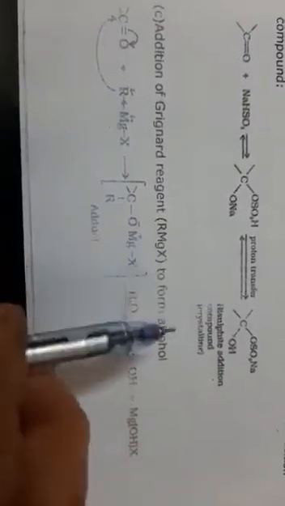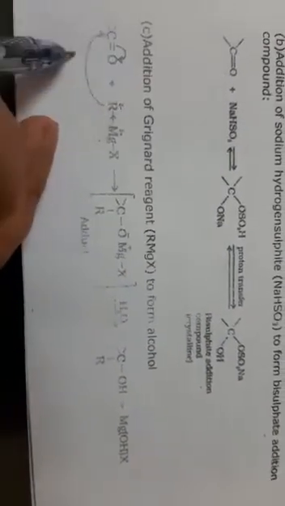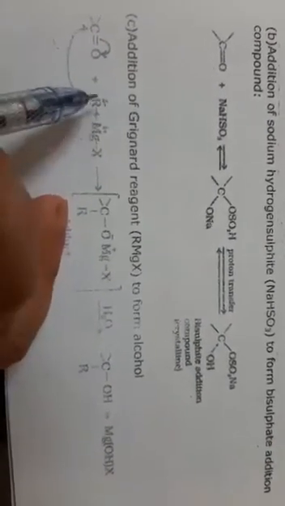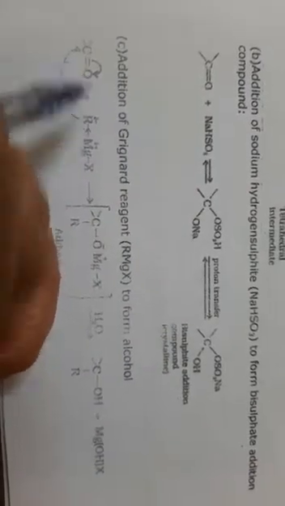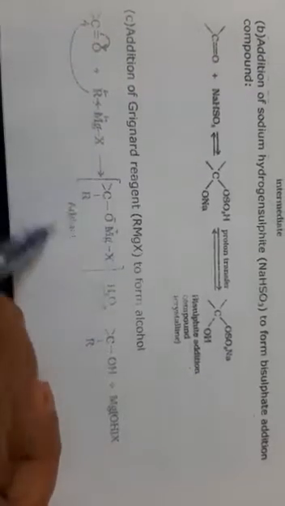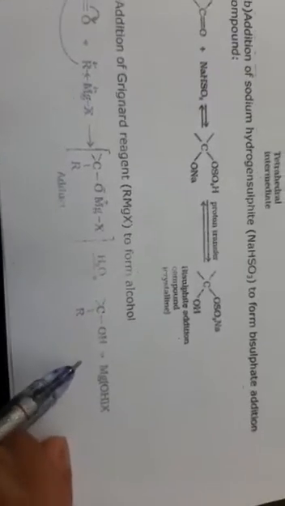Next one is the addition of Grignard's reagent, RMgX, to form alcohols. This is the carbonyl compound. This RMgX also displays positive and negative charge. The alkyl group attacks the central carbon atom, and MgX goes with the oxygen. This addition product is formed, and then by hydrolysis in the presence of water, it changes into alcohol.